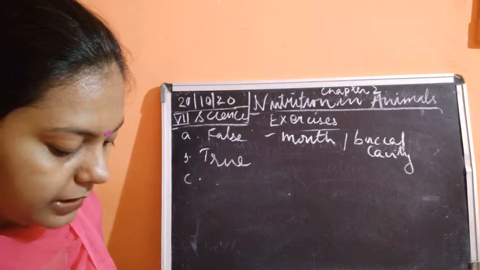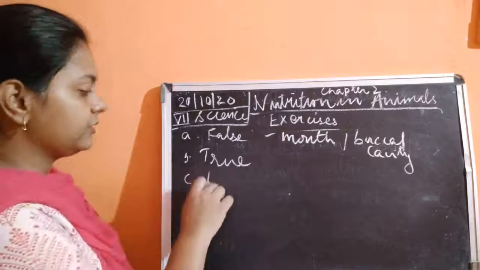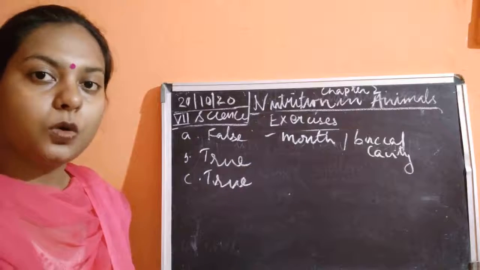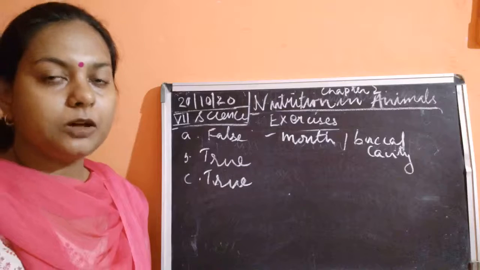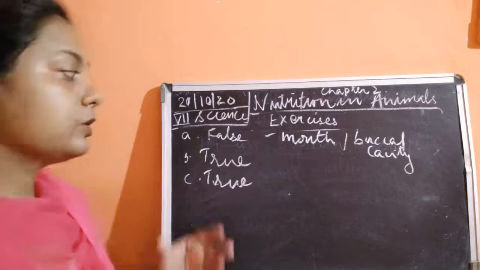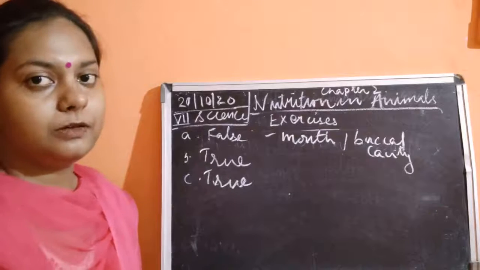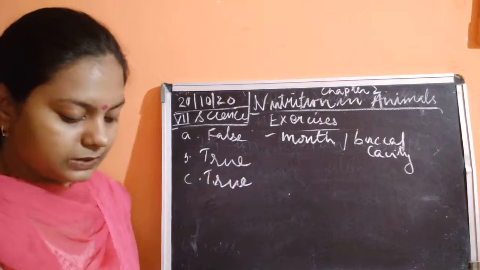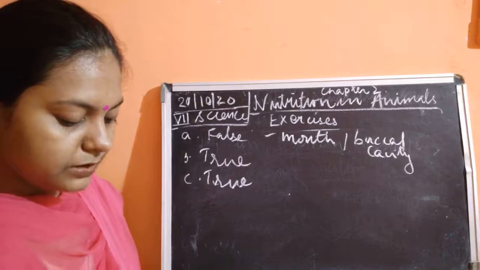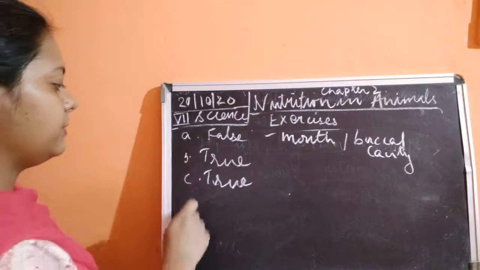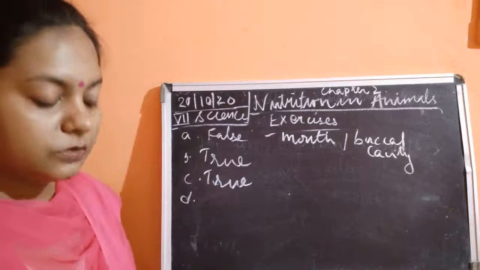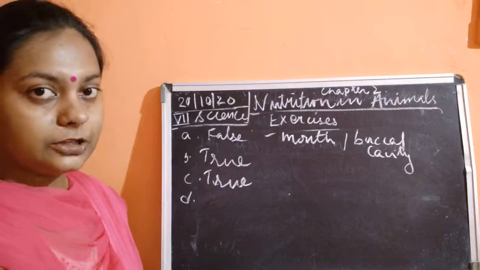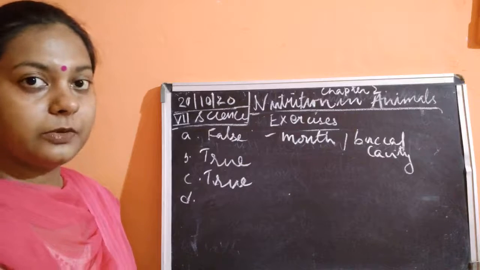Third is the gallbladder temporarily stores bile. True. Because whenever the bile juice is secreted from the liver, it gets stored inside the body, in the organ called gallbladder, which is going to be used further. The gallbladder temporarily stores the bile, because this is going to help the animal to digest fat, because bile helps in the digestion of fat, but it is being stored in the gallbladder because that was the extra one.